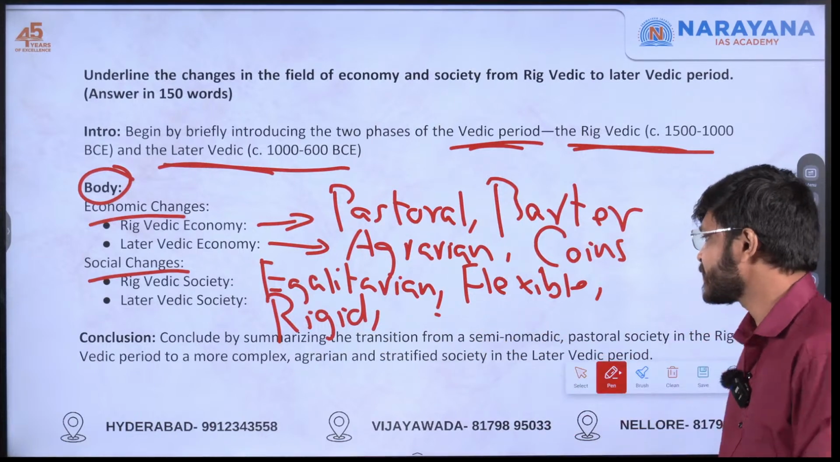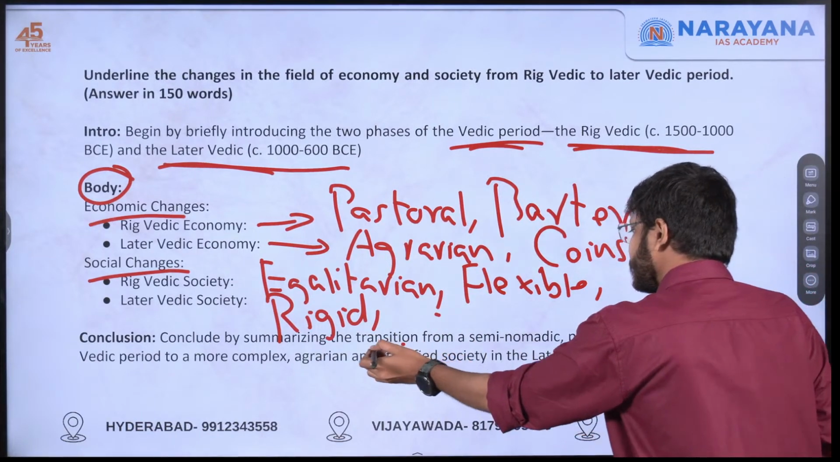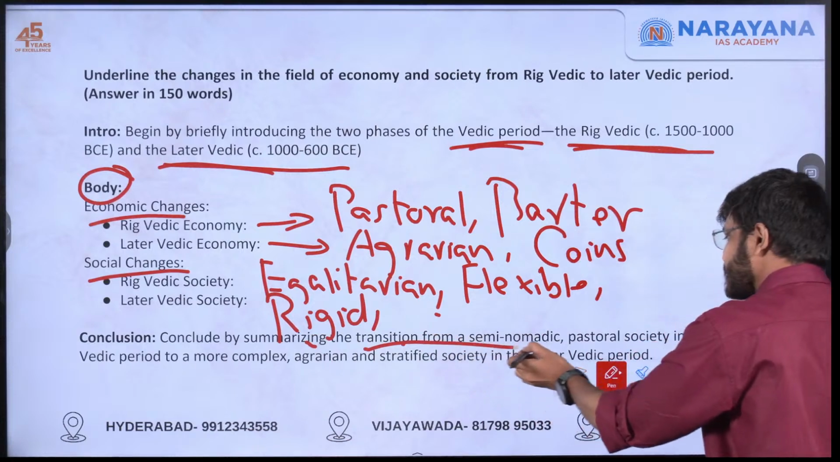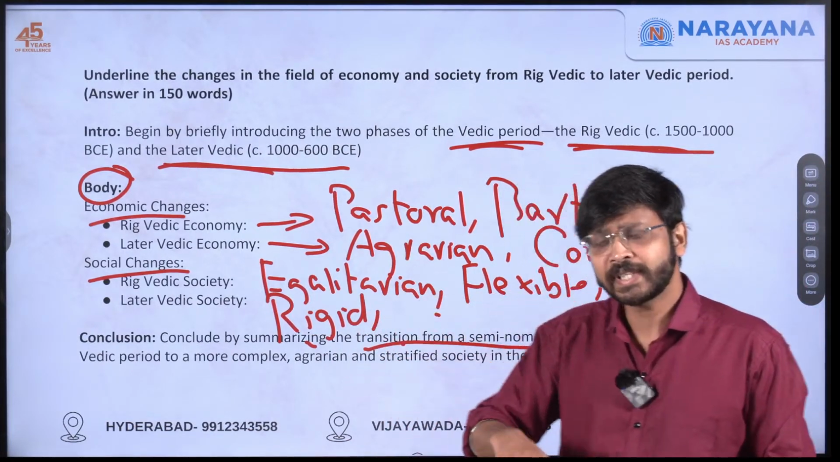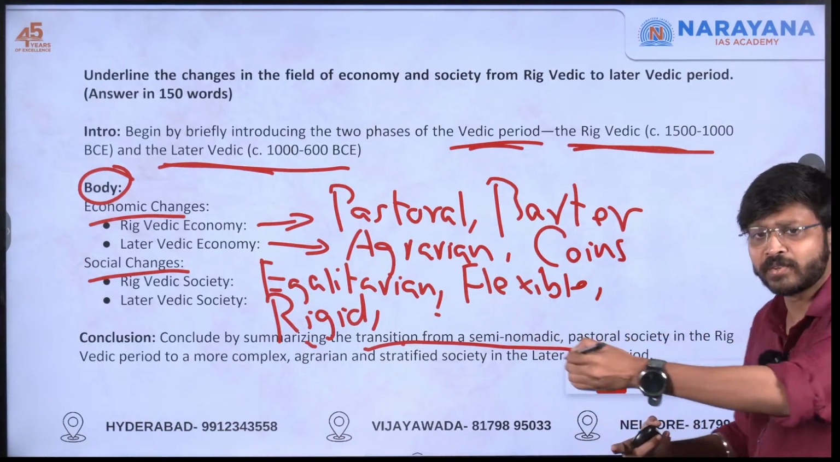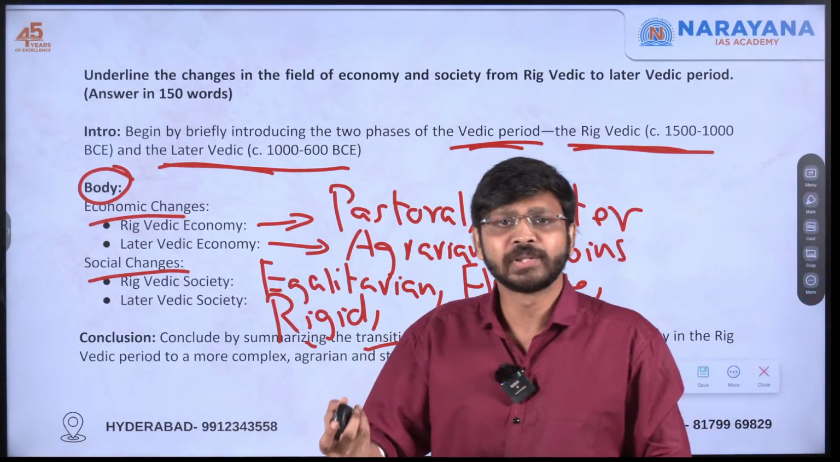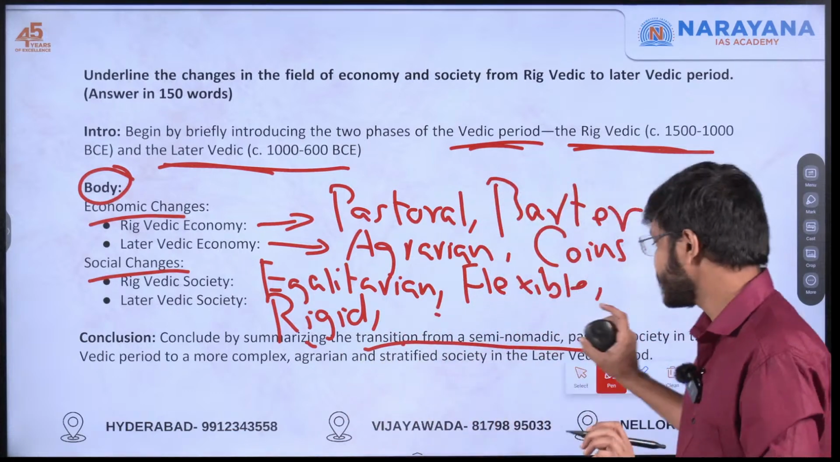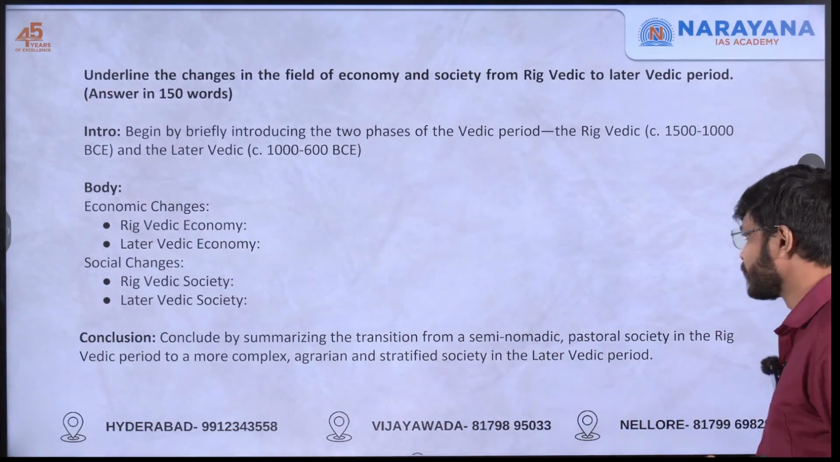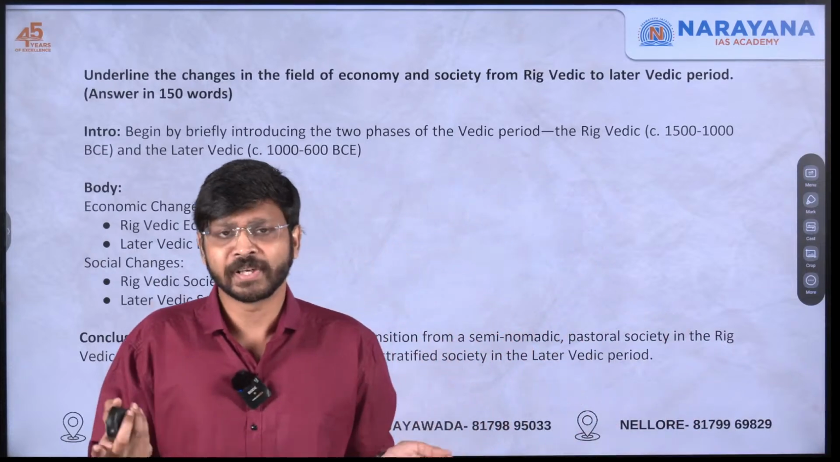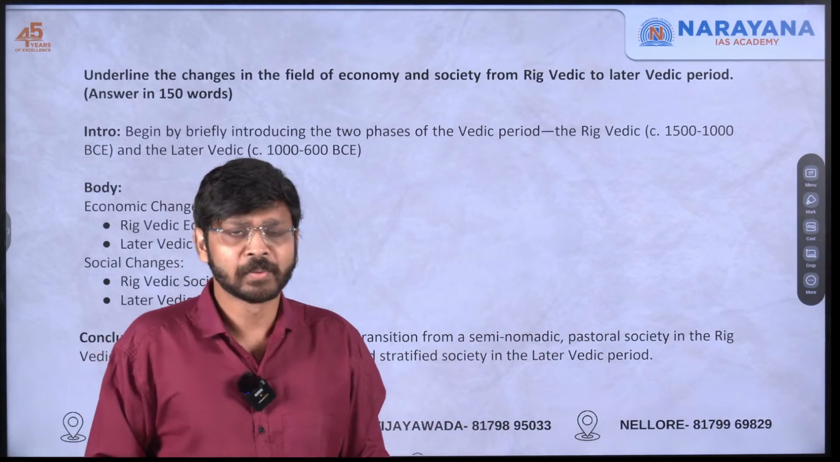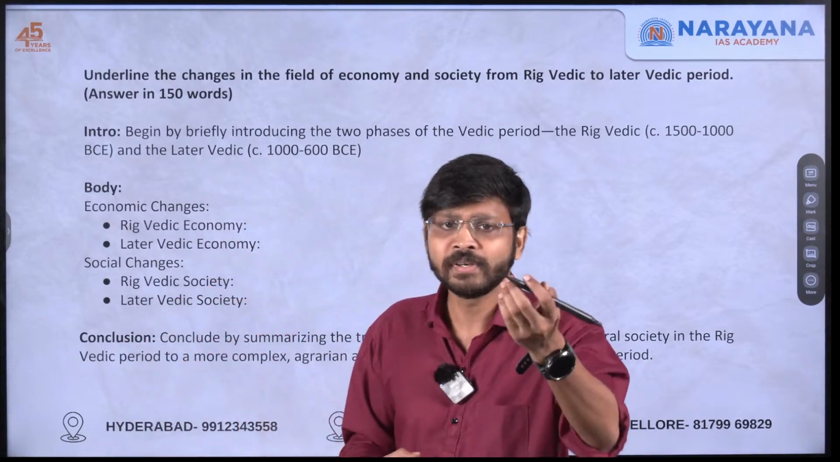So all these things you can mention, and in the conclusion, you can conclude by saying how there was a transition from a semi-nomadic to an agrarian society, and also how the society transformed from a flexible society to a more rigid society. Like that way, you can conclude. Based on this approach, or if you have any other approach, you can frame an answer and post it in the comment box. We will be evaluating it and giving you the feedback.